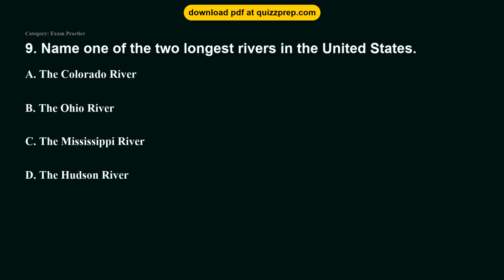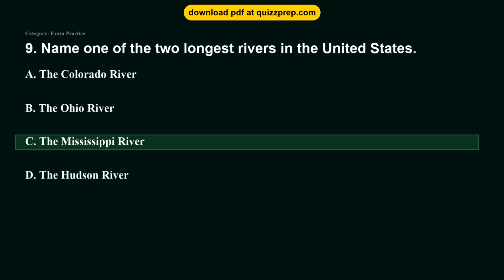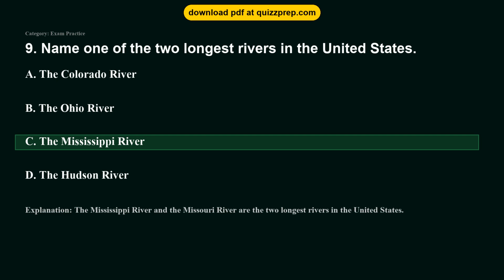Question 9. Name one of the two longest rivers in the United States. Option A. The Colorado River. Option B. The Ohio River. Option C. The Mississippi River. Option D. The Hudson River. The correct answer is option C. The Mississippi River. The Mississippi River and the Missouri River are the two longest rivers in the United States.